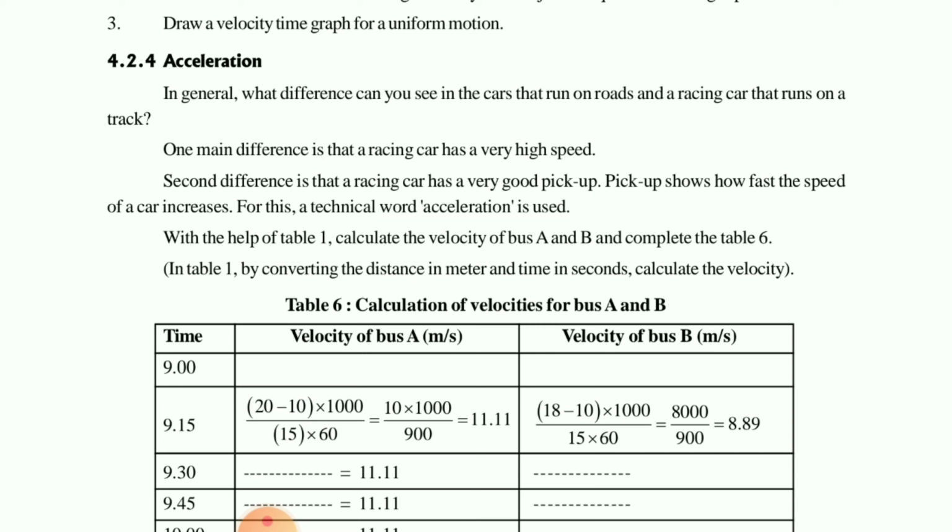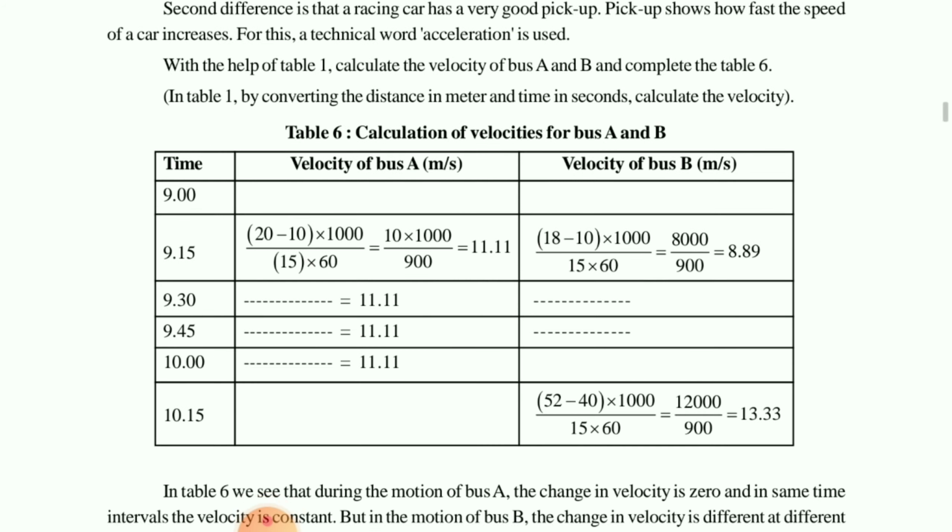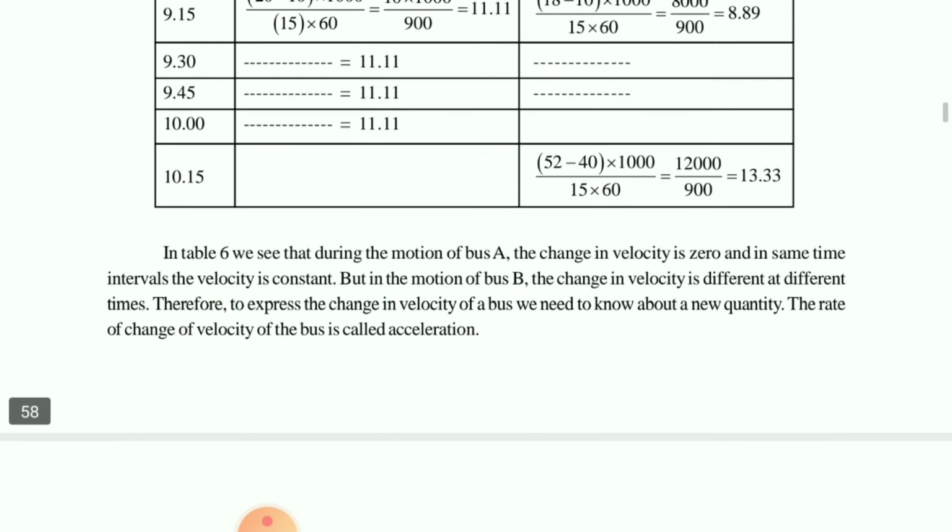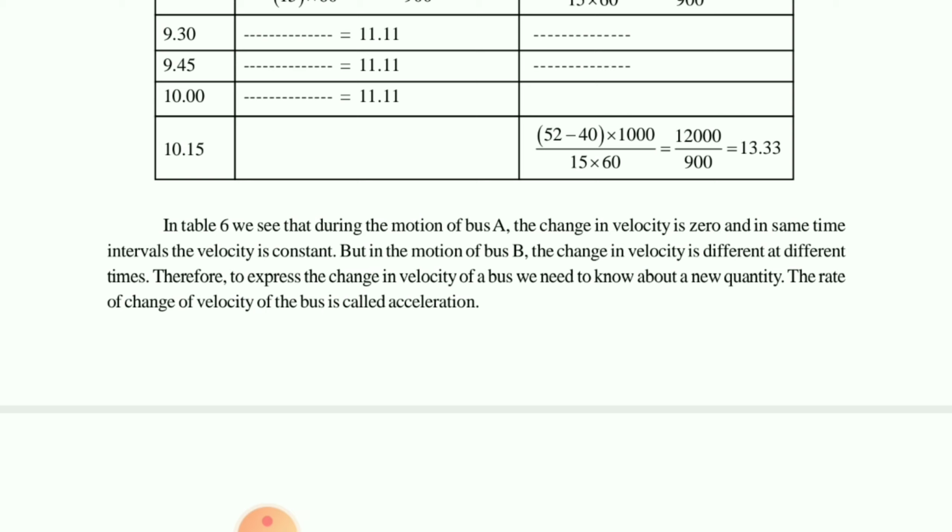With the help of acceleration, we come to know how the vehicle is working, whether it will go fast or slow. Sometimes its velocity will be 0, but at other times the velocity will be constant. The rate of change of velocity of any running object or vehicle is known as its acceleration.